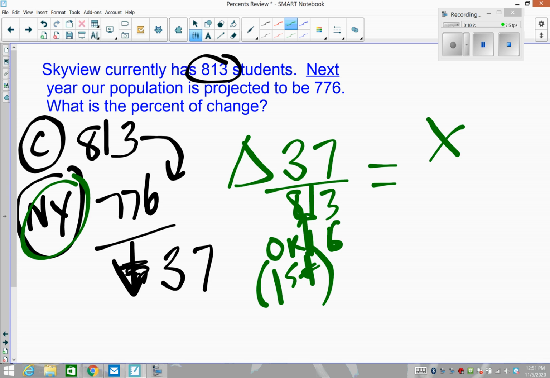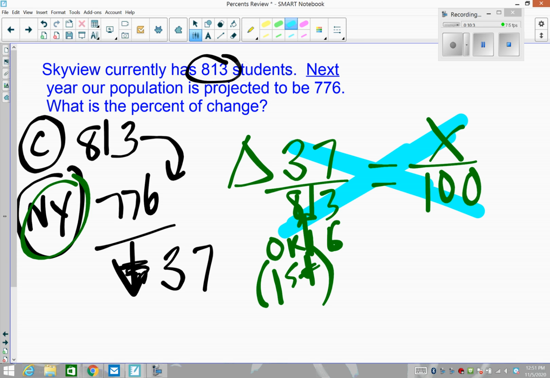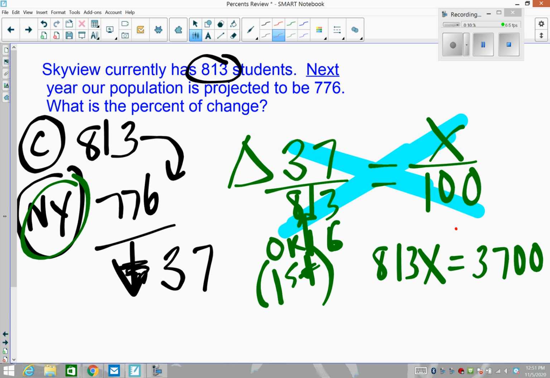And then we're just finding the percent of change. So we're going to take cross products and solve. We're going to multiply those out. So that gives us 813x equals 3700. We're going to divide both sides by 813, copy, paste, copy, paste.